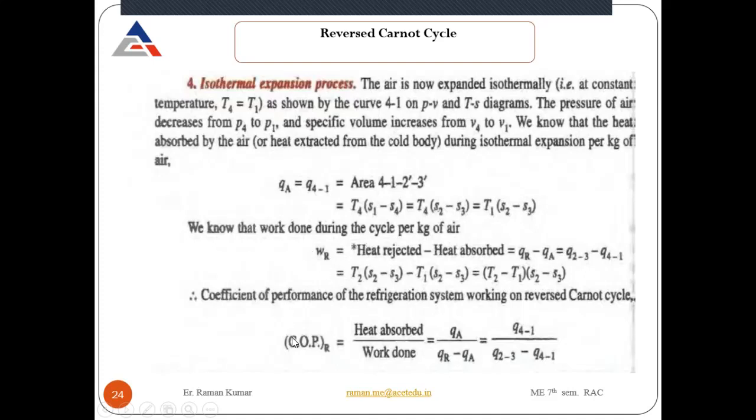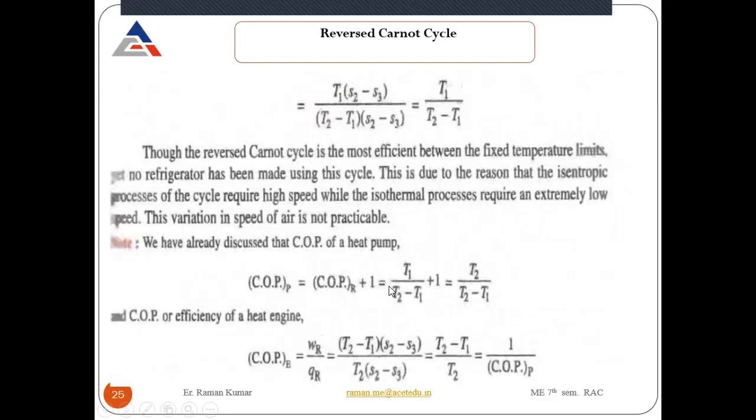So what is the COP? As I have already told you, the COP is how much heat is extracted from the cold body divided by the work done by the compressor. Okay. So I will put the values over here. How much heat is extracted? That will be T1 into S2 minus S3, divided by the work done. Now I will cancel S2 minus S3. Both are cancelled, and only T1 divided by T2 minus T1 is left. So this is the reverse Carnot cycle. The COP of the reverse Carnot cycle is T1 divided by T2 minus T1.